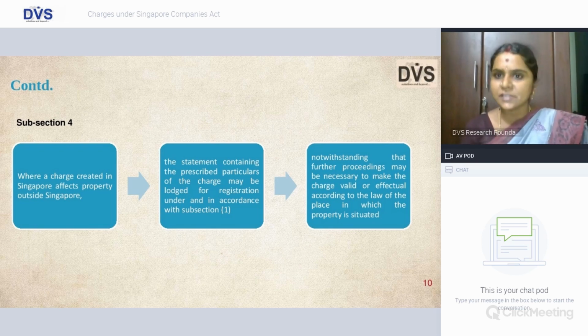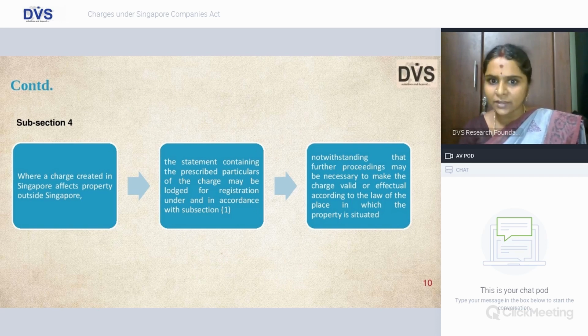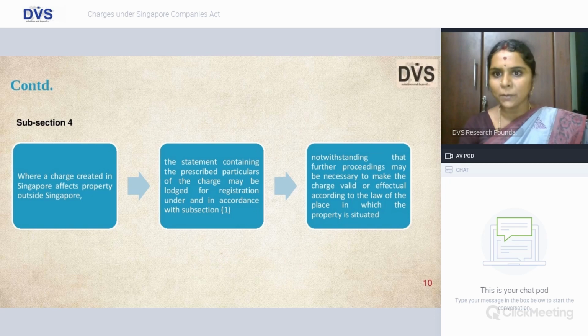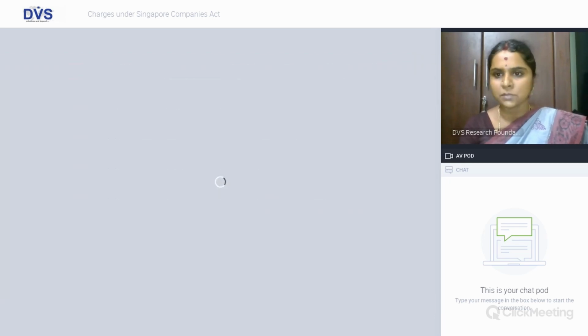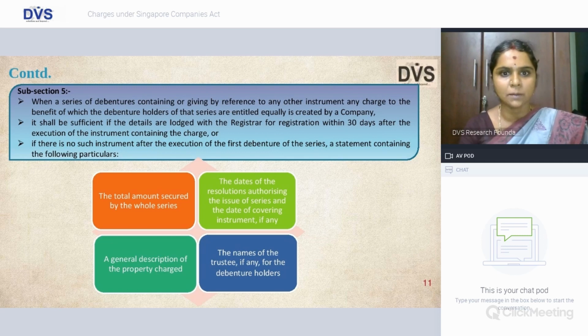And where a charge is created in Singapore which affects property outside Singapore, the statement which contains the prescribed particulars of the charge which is created and registered shall, in accordance with this particular subsection, be filed within 30 days of creating the charge, notwithstanding that further proceedings may be necessary to make the charge valid or effectual according to the law of the place in which the property is situated. So here, this does not affect a charge which is created in Singapore, which affects the property which is situated outside Singapore. So subsection 4 is specifically for property situated outside Singapore.